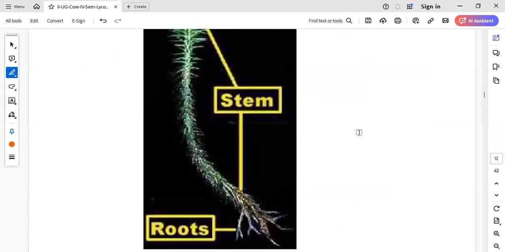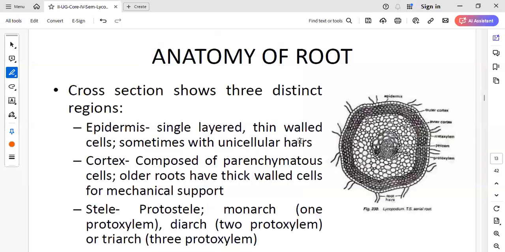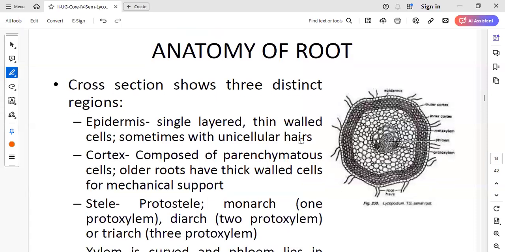So this is a diagram of a Lycopodium plant. At the bottom, you can see the roots, adventitious roots. And this is the stem, which is a creeping-like structure. And on the stem, you can see the presence of the leaves. Now, that is regarding the external morphology, how the plant looks.